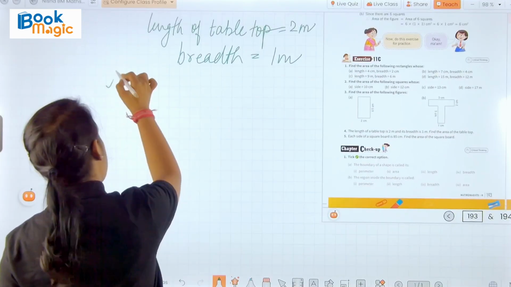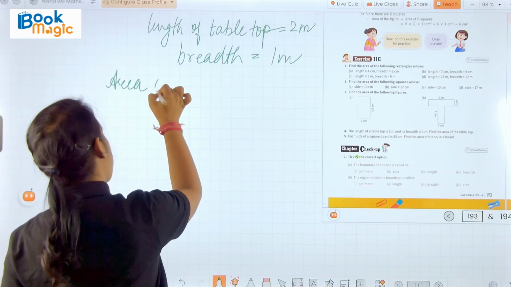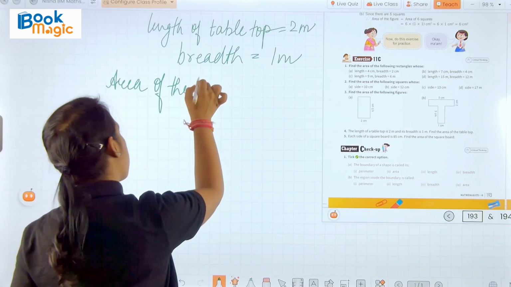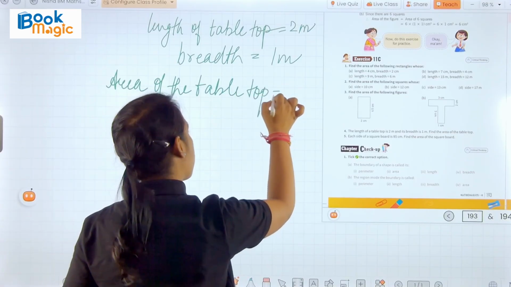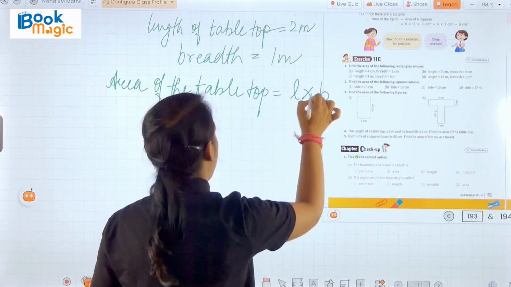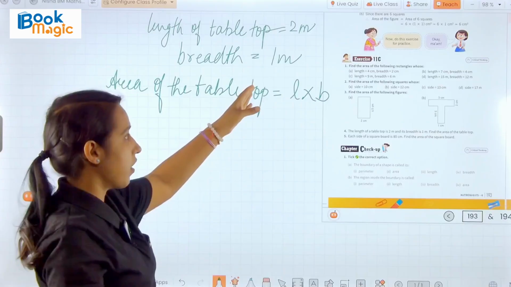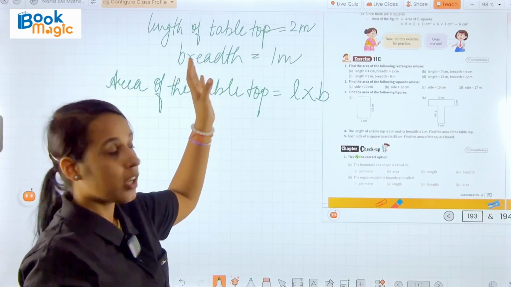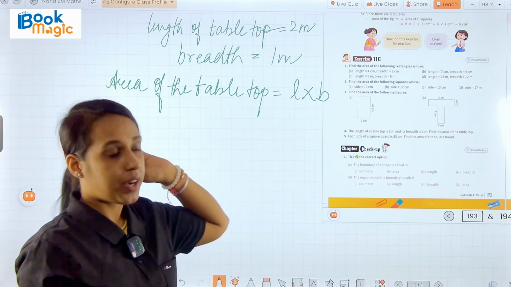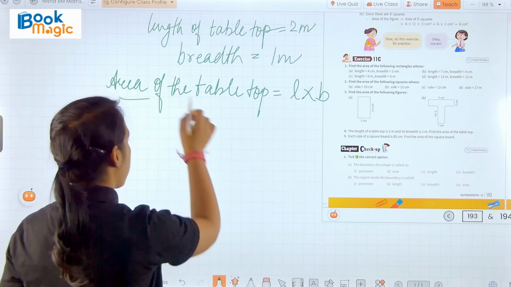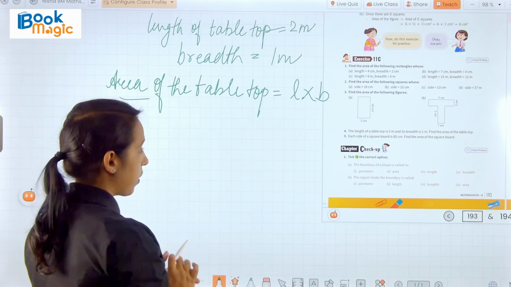So here we write area of tabletop will become length multiply breadth. As here length and breadth are different, and we know that opposite sides are equal in rectangle, it will be the area of rectangle, that is tabletop.